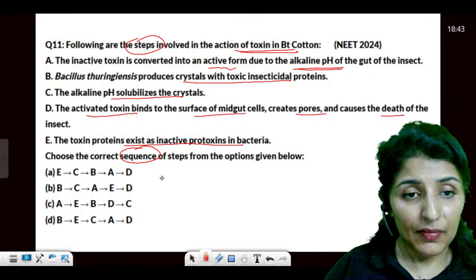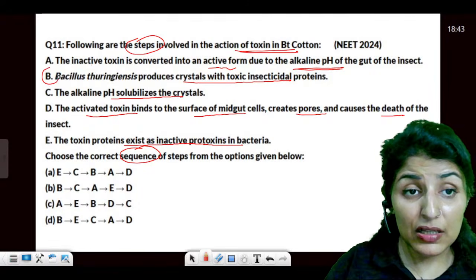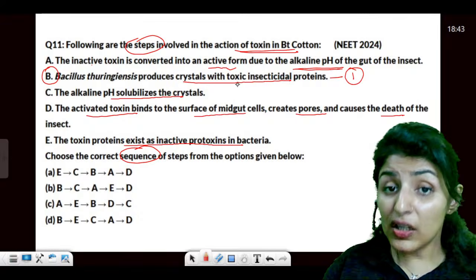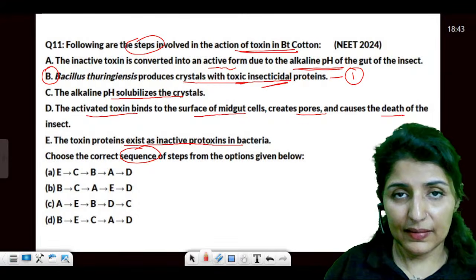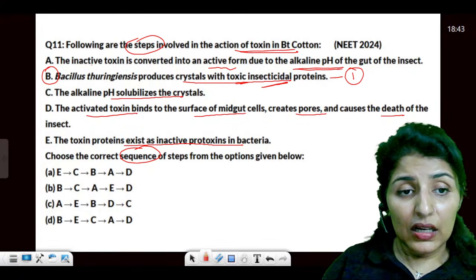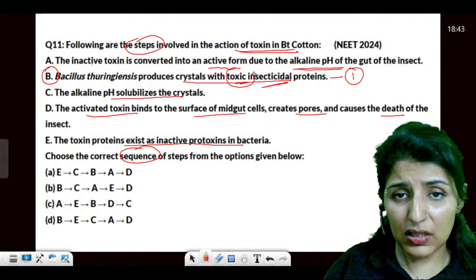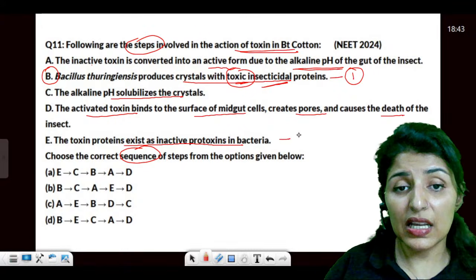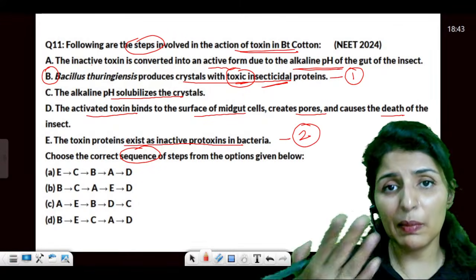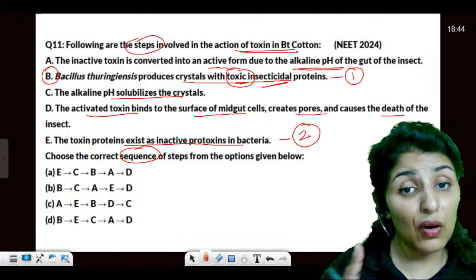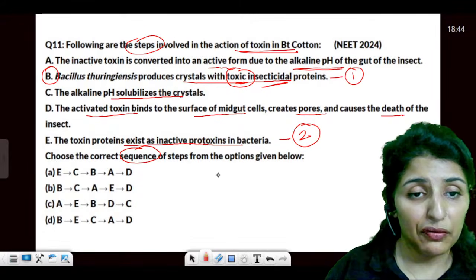Yes please. So guys, it starts with Bacillus thuringiensis. Bacillus thuringiensis produces the crystals which are toxic, insecticidal. The toxin which is produced is inactive within the bacteria, and that is why the bacteria is not affected by its own toxin, because it is prototoxin, the inactive form.